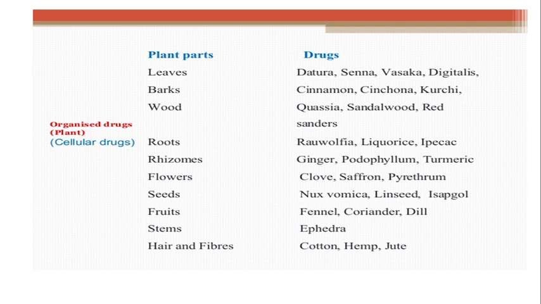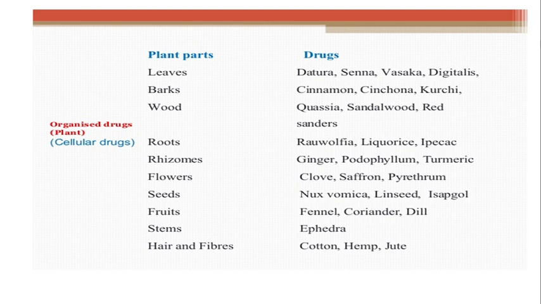Here, according to the morphological characteristics, the drugs are classified. Part of plant, leaves: datura, senna, vasaka, digitalis, all these are leaves. Leaves of all these drugs are used as a drug because they contain the active constituent for producing a particular therapeutic effect. Bark: cinnamon, cinchona bark.